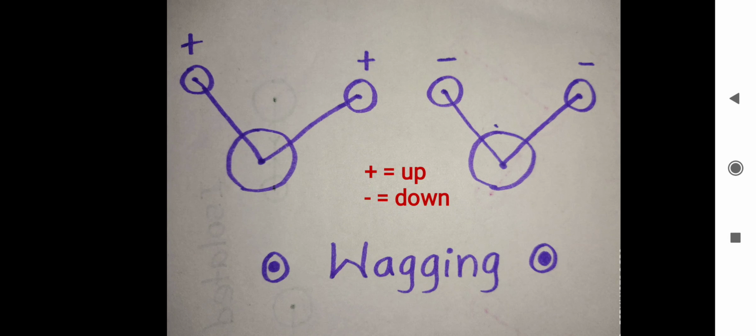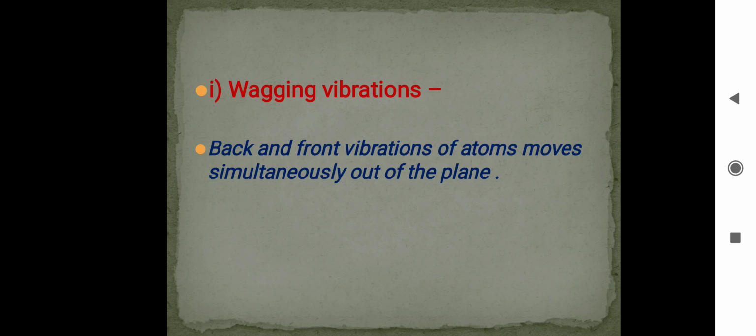Back and front means one positive and one negative. Positive means upside and negative means downside.